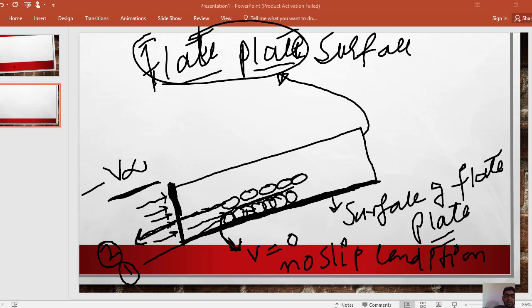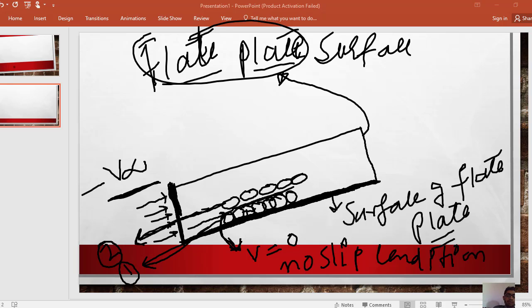So the water molecules present in layer number 2 will have their momentum slightly decreased, their velocity will be slightly decreased. But their velocity will still be higher than the velocity of water molecules in layer number 1.